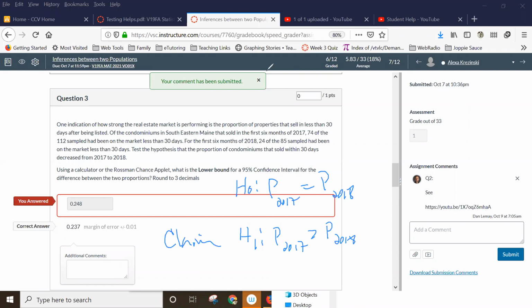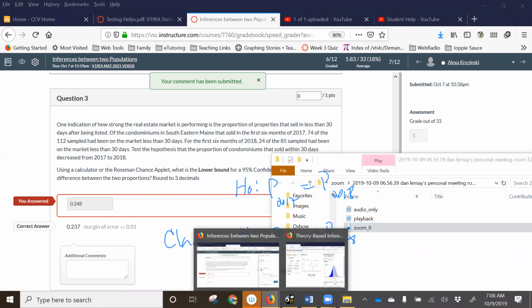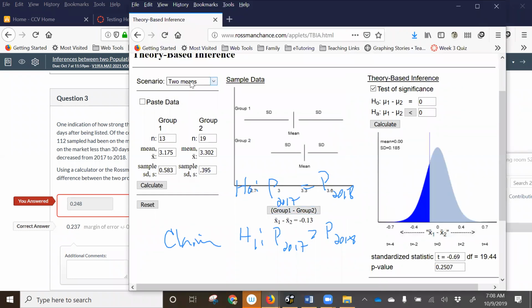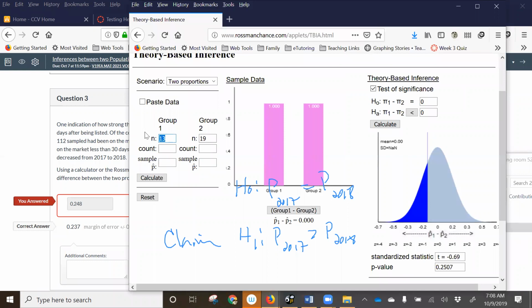So now if I open up that, let's come back here. Do I have the applet open? Yes, I do right here. I'm going to switch it to two proportions.